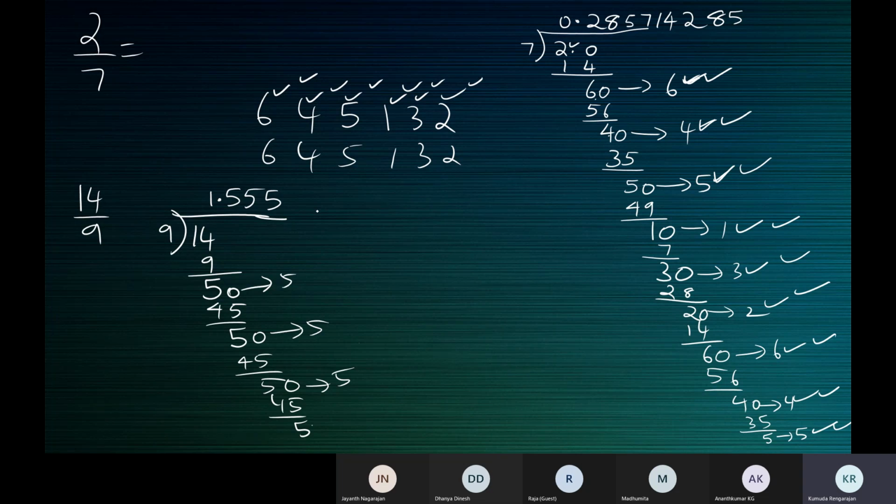But there is something special about the decimal. It will be a non-terminating but repeating decimal. What do you think the quotient will be? 1.5555 will keep going on, right? The quotient is not just 1.555. It'll go on like this. We just stopped with this 5 because we realized that the division is not going to end. So the quotient will go on like this: 1.555555. It goes on like this.